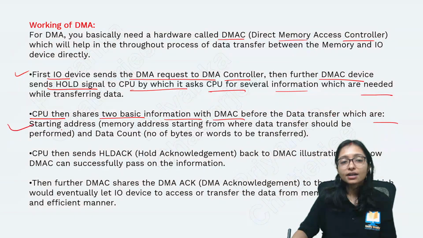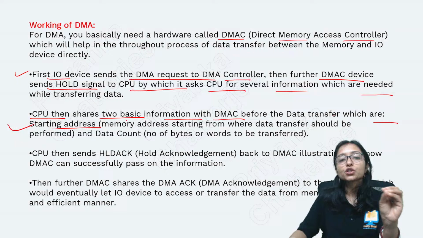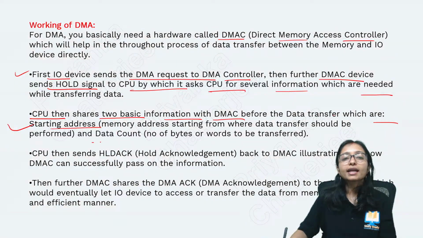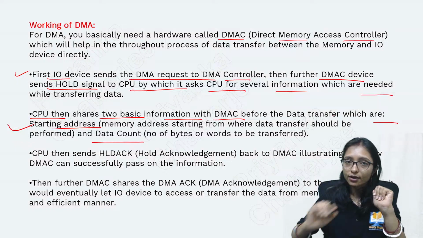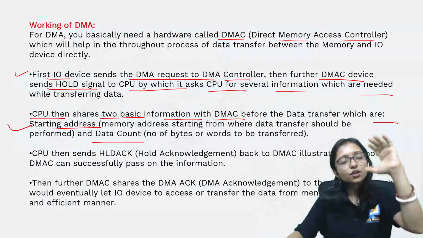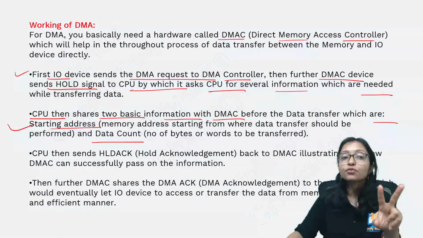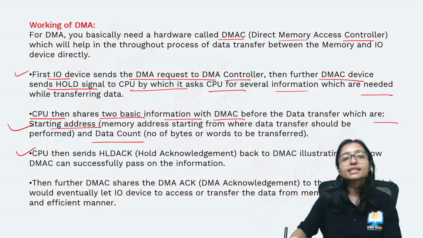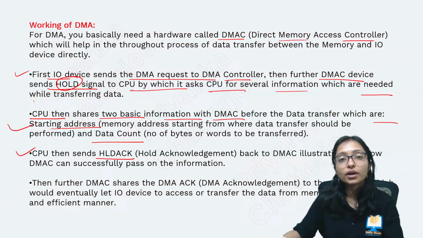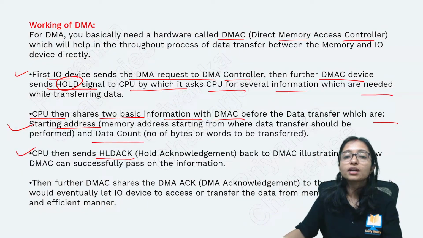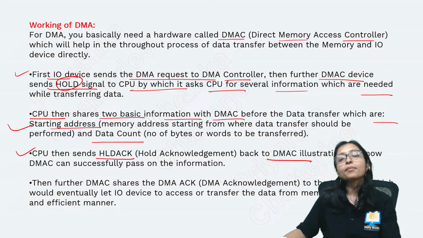One is the starting address, from where the memory should start, and the data count, means how much data you can send, that is the total allocation from the current starting point to the total data. These two pieces of information the CPU is sharing. The CPU then sends the hold acknowledgement, meaning okay, now you can transfer, back to the DMA controller.